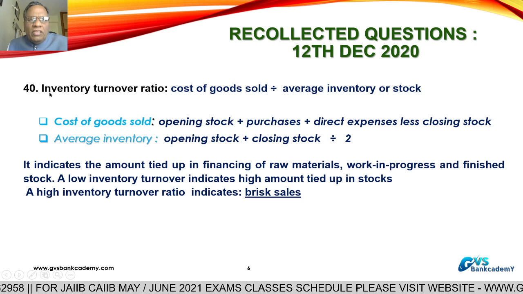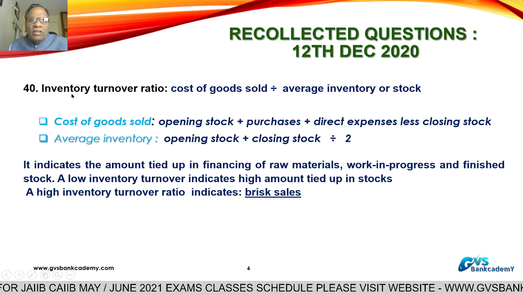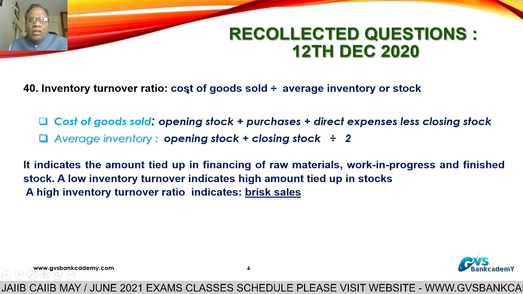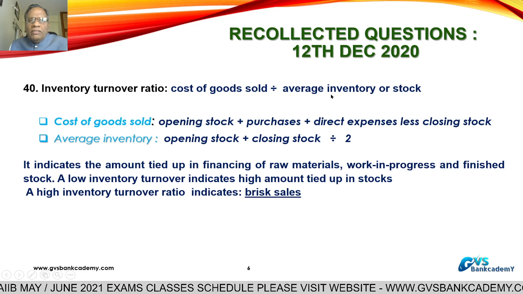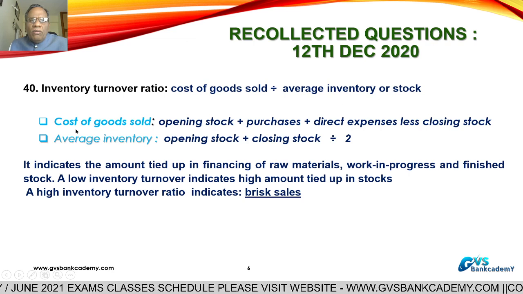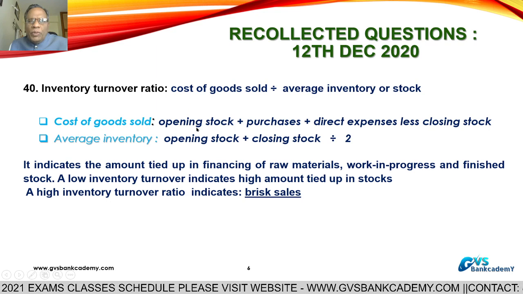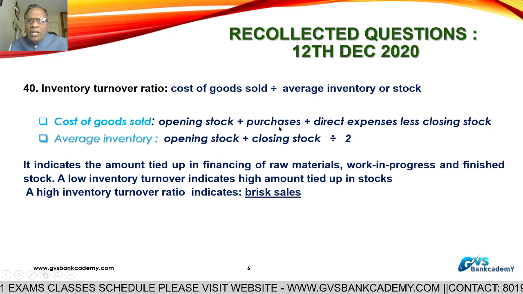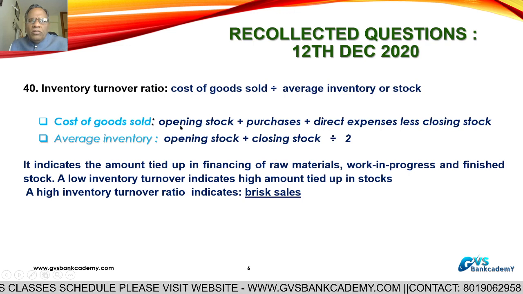Question number 40, inventory turnover ratio. Inventory turnover, or stock turnover ratio, is cost of goods sold divided by average inventory or stock. Cost of goods sold is equal to opening stock plus purchases plus direct expenditure less closing stock. This is about cost of goods.